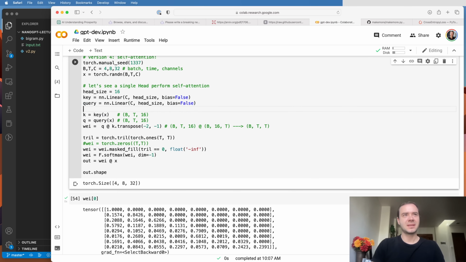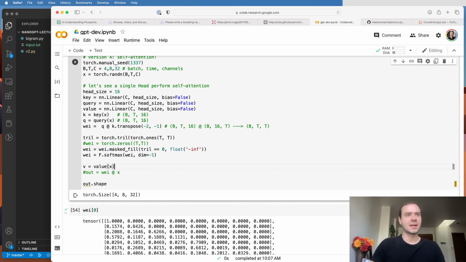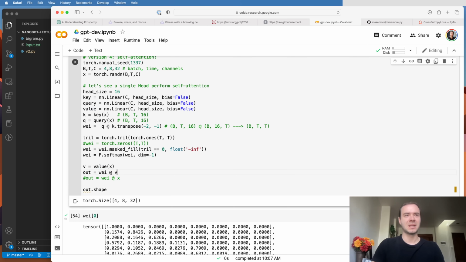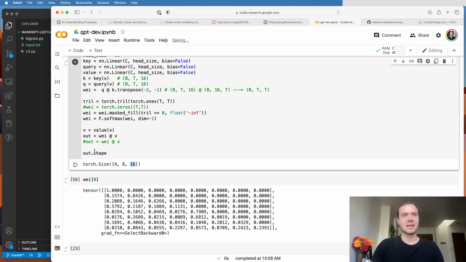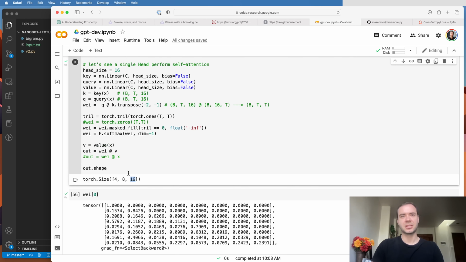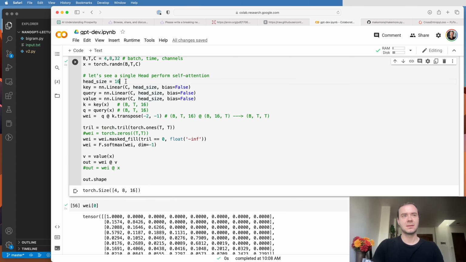So in the same way that we produced key and query, we're also going to create a value. And then here, we don't aggregate x. We calculate a v, which is just achieved by propagating this linear on top of x again. And then we output wei multiplied by v. So v is the elements that we aggregate, or the vector that we aggregate, instead of the raw x. And now, of course, this will make it so that the output here of this single head will be 16-dimensional, because that is the head size.